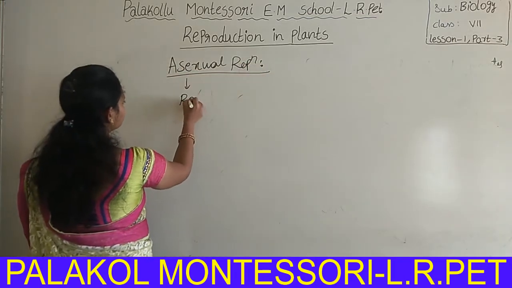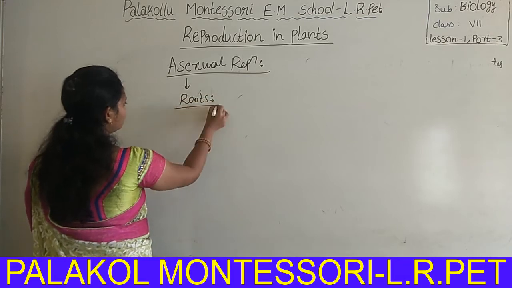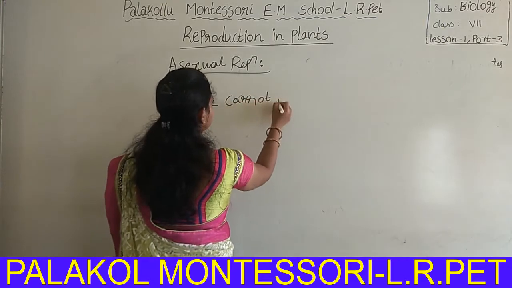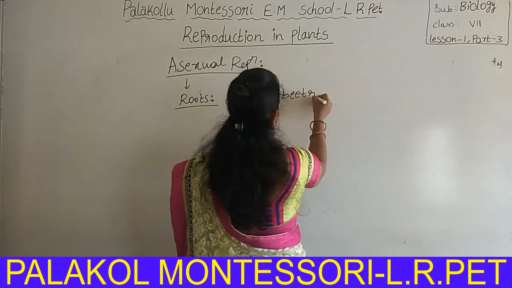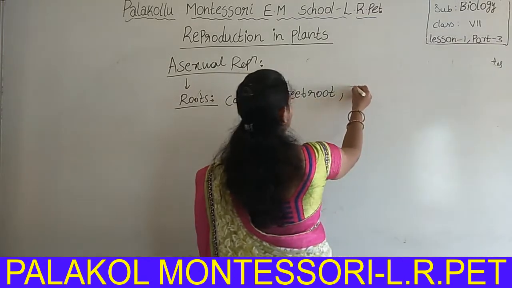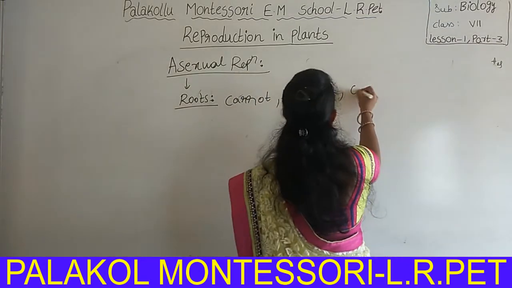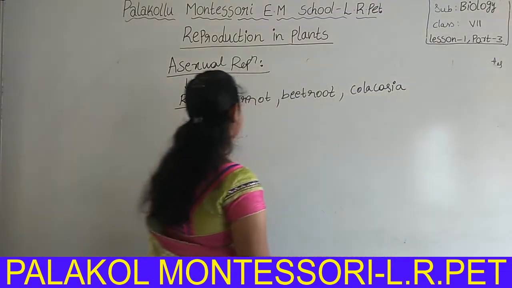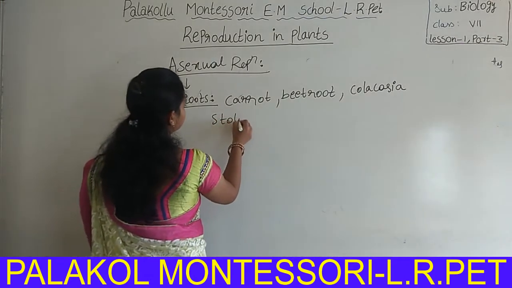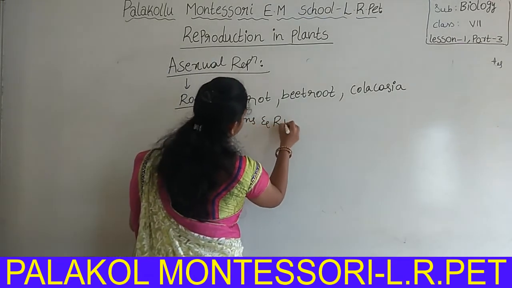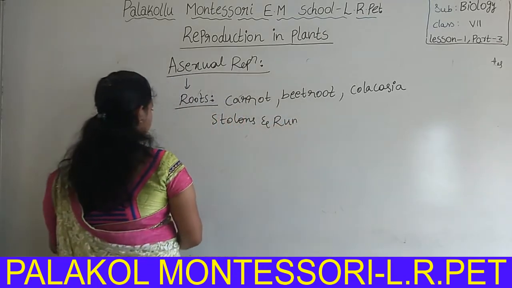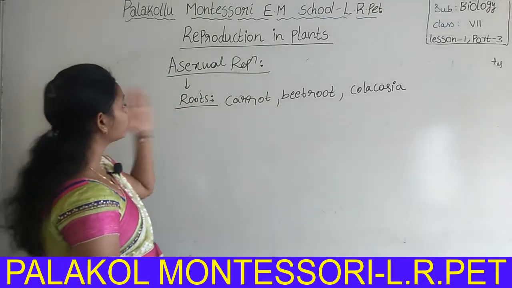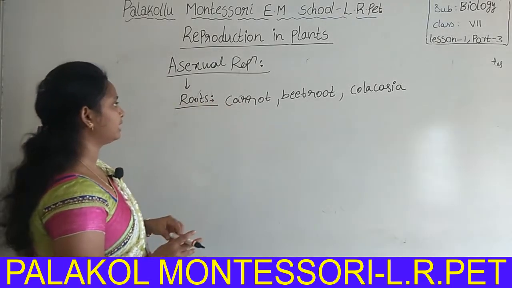Okay, roots. Now examples like carrot, beetroot. Okay, next colocasia, then stolons and runners. Sorry, these are stems. Okay, these are roots involved in asexual reproduction.